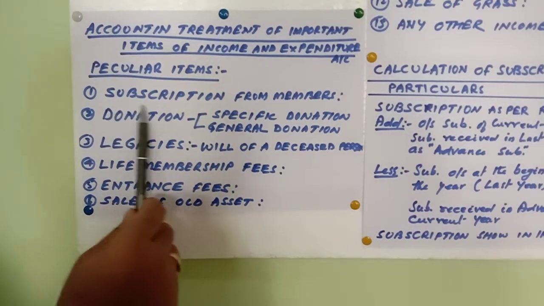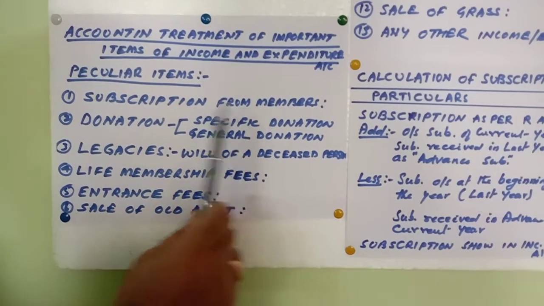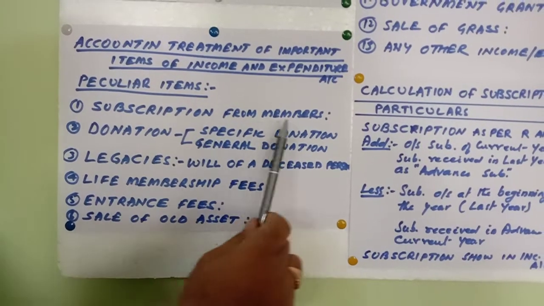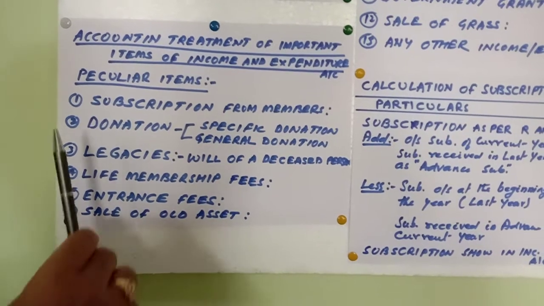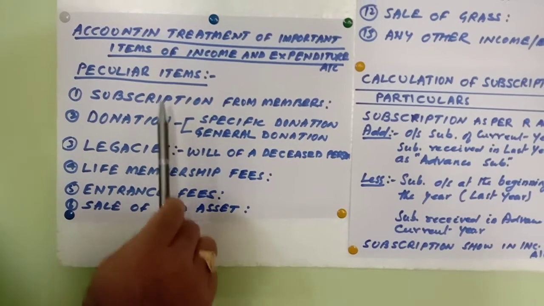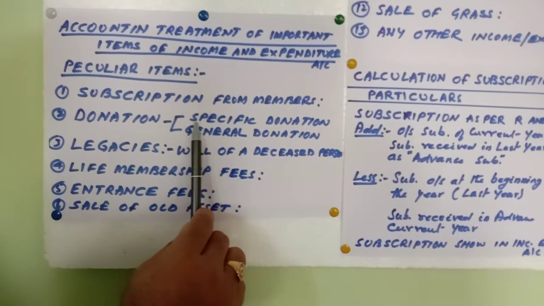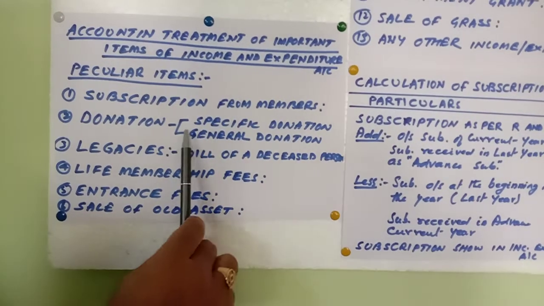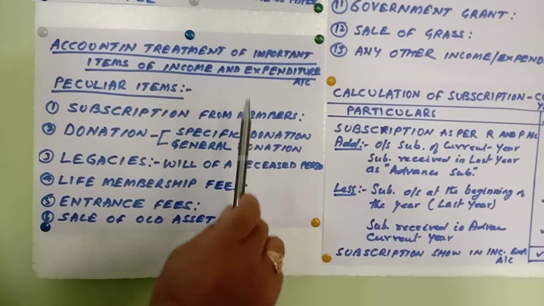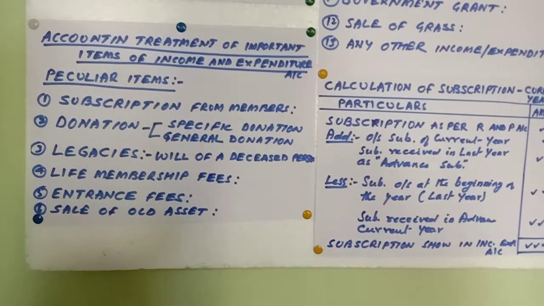For example, subscription from member. As you know, there is no fixed income for this type of organization, so all the members will be paying some amount of subscription, and that will be considered as income for them. Then the donation. The donation is nothing but people donating money to this organization. It can be for a very specific purpose, so it is known as specific donation, and it can be for general purpose. If it is for a specific purpose, then this should be a capital item, whereas if it is for general purpose, it should be a revenue item.